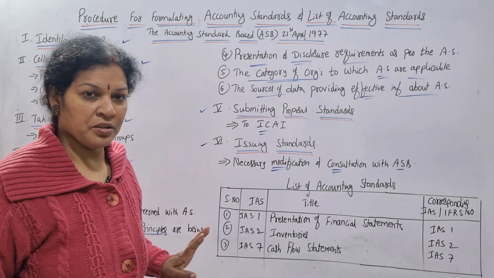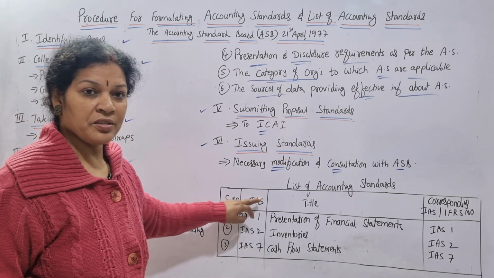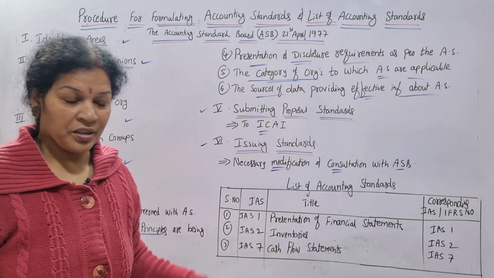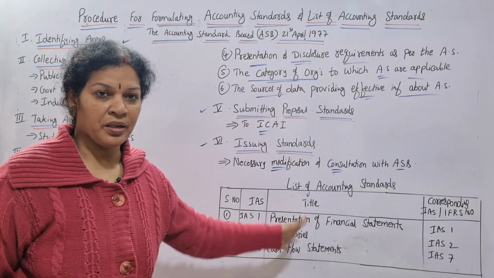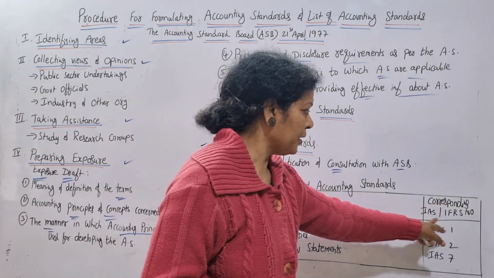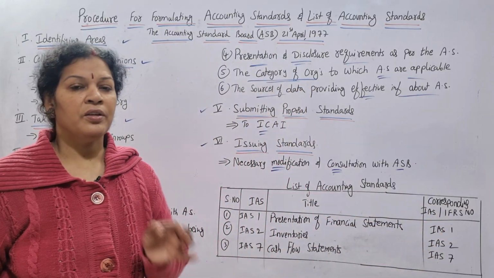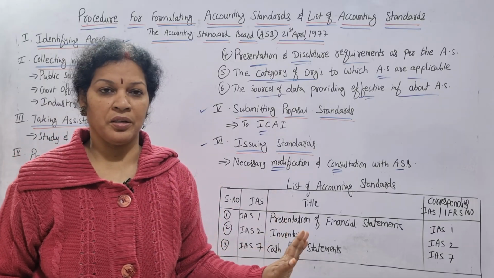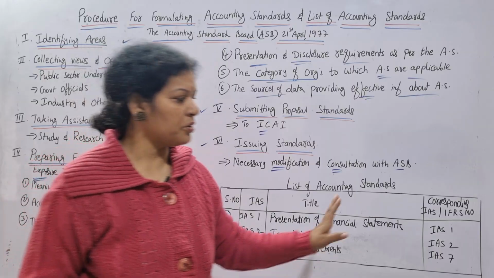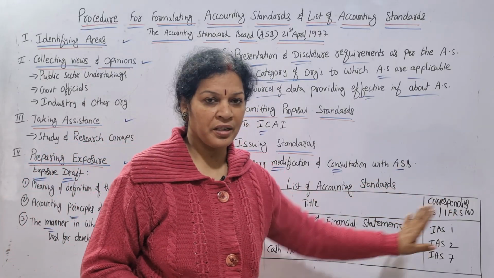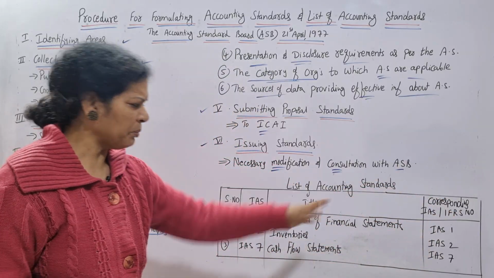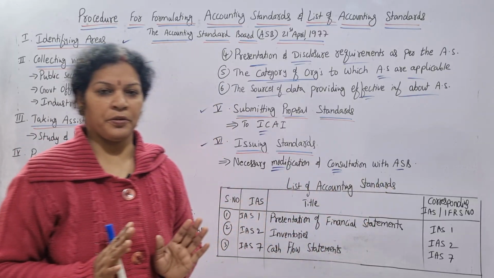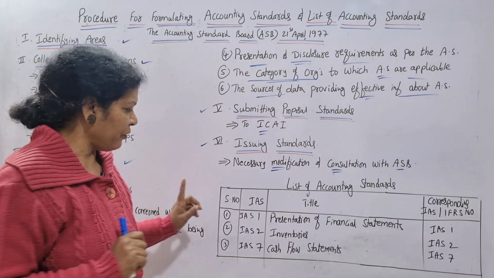In the next column, I am mentioning IAS, Indian Accounting Standard. Then the title of that accounting standard. Suppose accounting standard 1, the title. And the corresponding IAS or IFRS. Most of the accounting standards are IAS only. Only a few accounting standards are related to IFRS. That number we are also writing. That number will most of the time be the same number only. This number will be matching. Now let's see the first one.